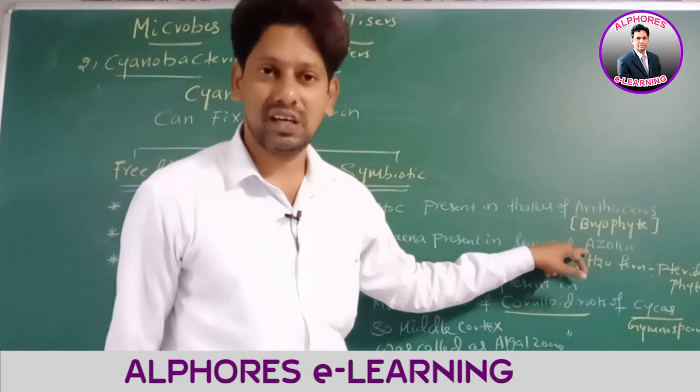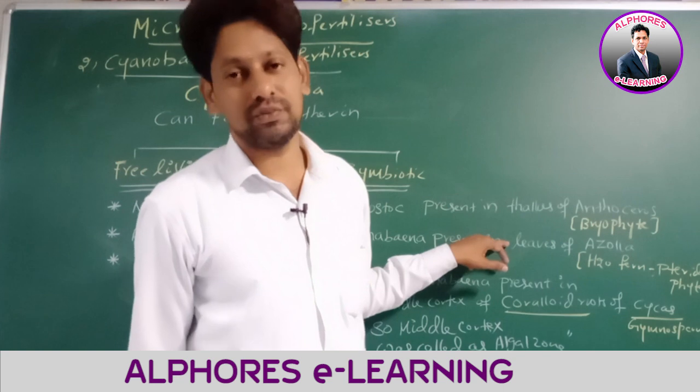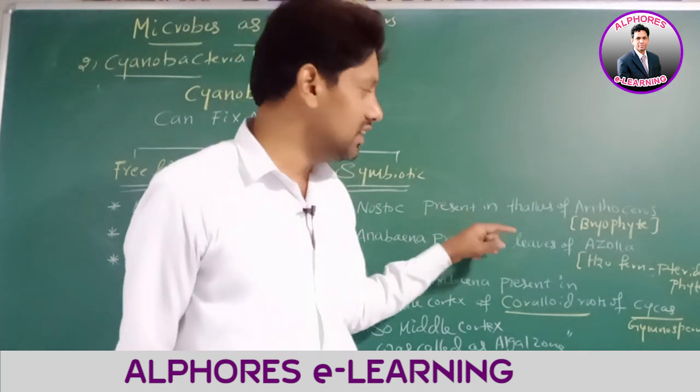Yes. Why, sir? Due to the presence of Anabaena in its leaves. What makes Azolla usable as a biofertilizer? The presence of Anabaena in its leaves.